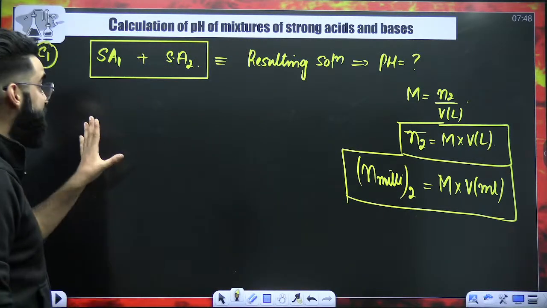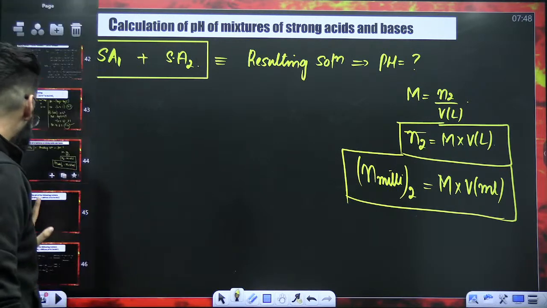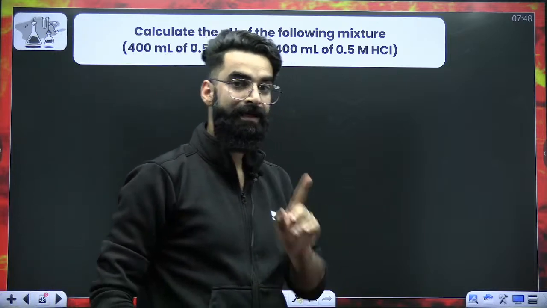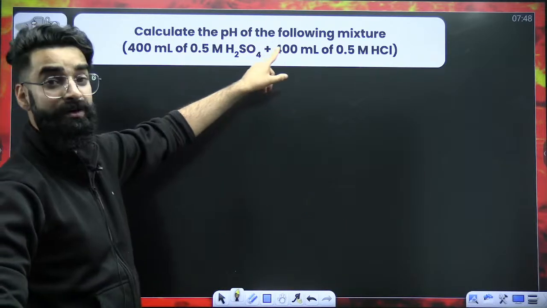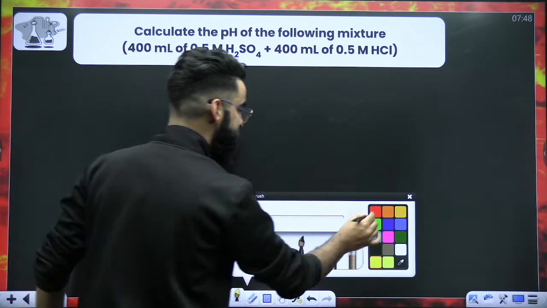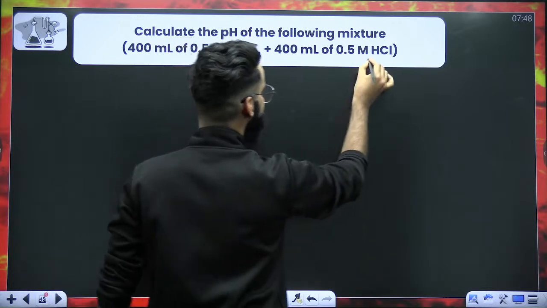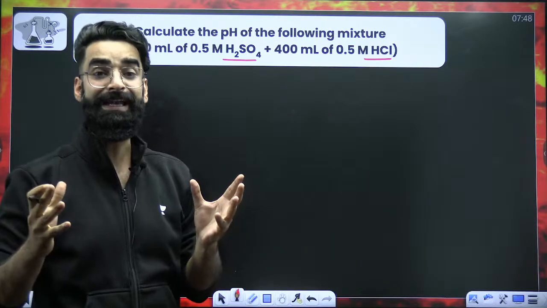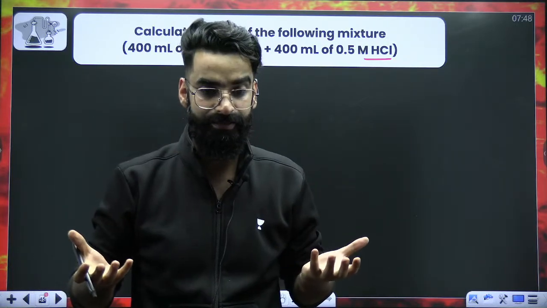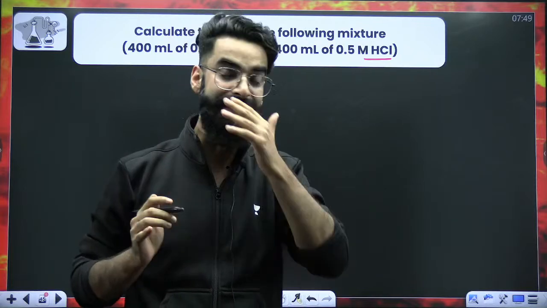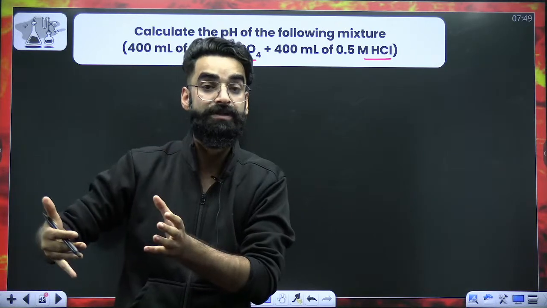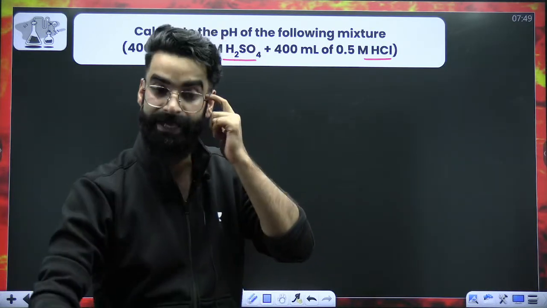Okay. Now guys, understand what exactly I'm going to do. I'm going to start with a question so that you can understand it properly. Calculate the pH of the following mixture. Try to understand what exactly you are mixing. This is the acidic solution. So basically, you're mixing 2 strong acids, H2SO4 and HCl. After mixing these 2 strong acidic solutions, you'll be getting a final solution whose pH you have to calculate.